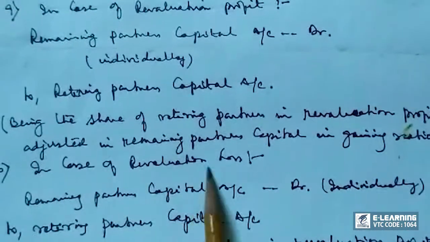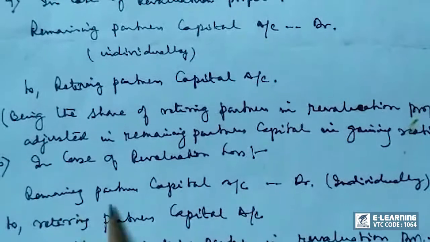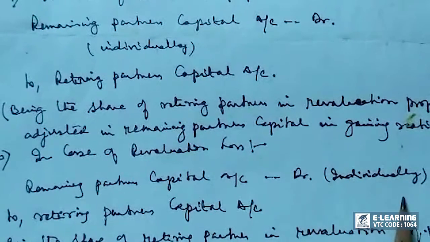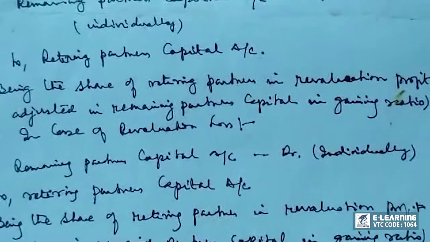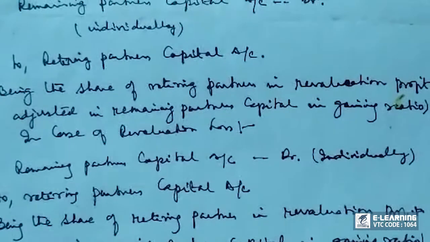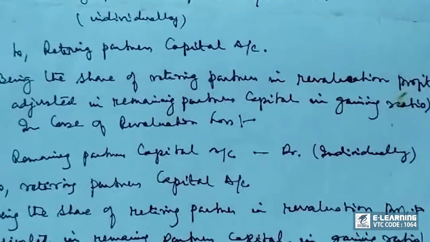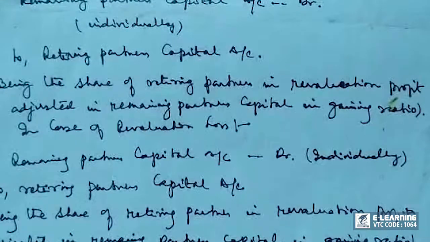And in case of revaluation loss, it will be the retiring partner's capital account debit to remaining partners' capital, being the share of retiring partner in revaluation loss adjusted in remaining partners' capital in gaining ratio.